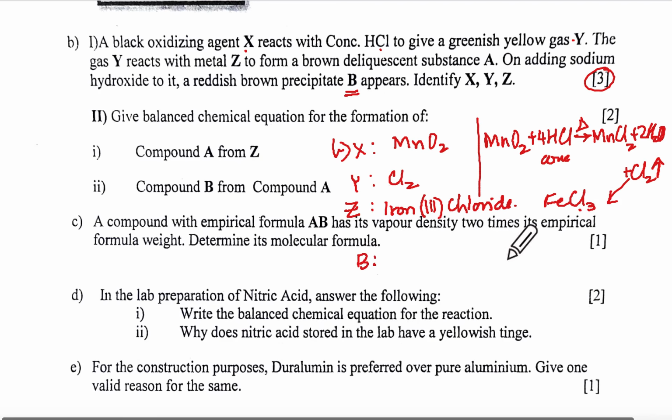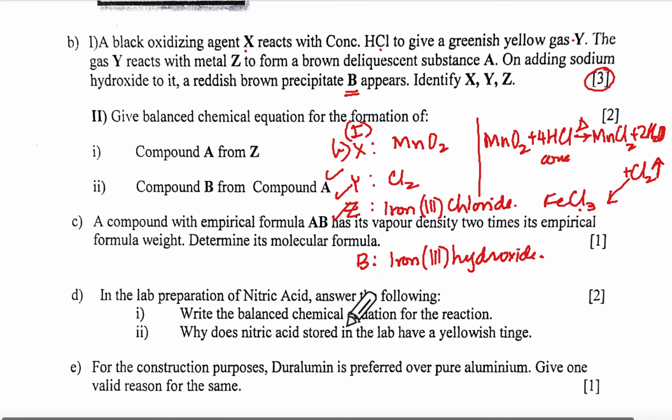FeCl3 plus NaOH will give Fe(OH)3, means iron 3 hydroxide, that will be your reddish brown PPT. So this is your B first part. Identify X, Y, Z. So this is your 3 marks.